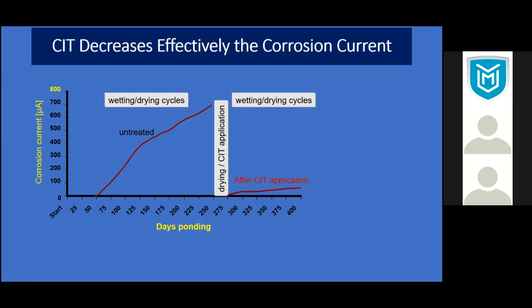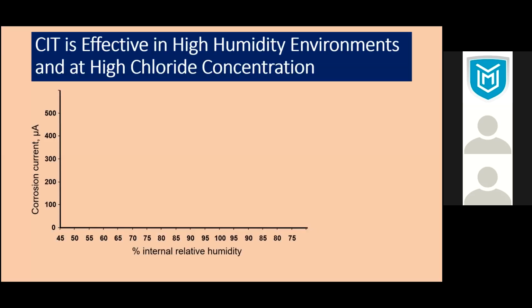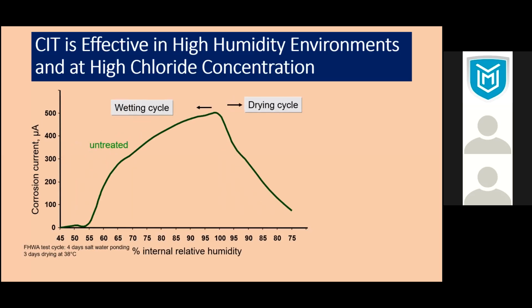Look at this, it was not done in 1 or 2 days. They have done it over 400 days. So this kind of testing was done. And this is the alkyl silane, which I will explain to you later. This is, again, the wet and dry cycle. But you see that from the very beginning, when the material dries, the current drops.